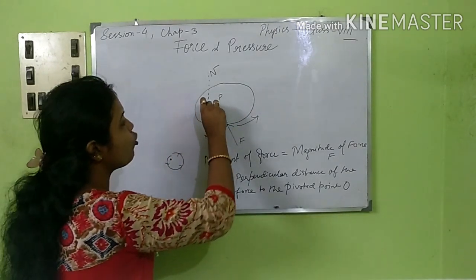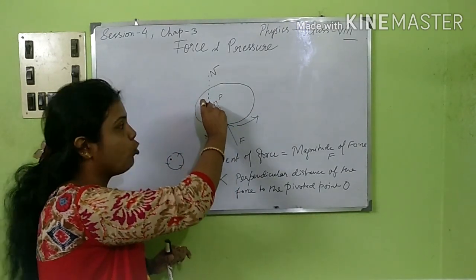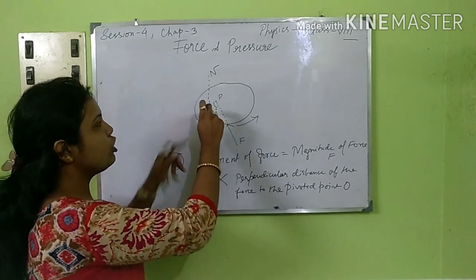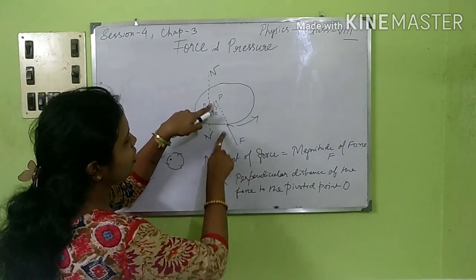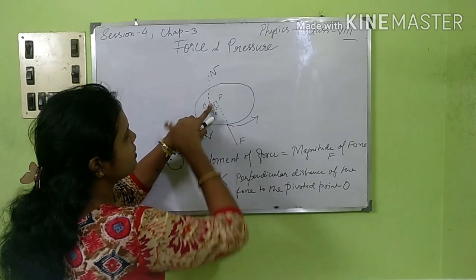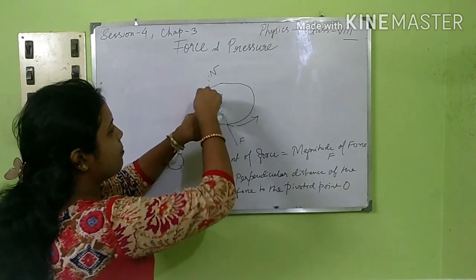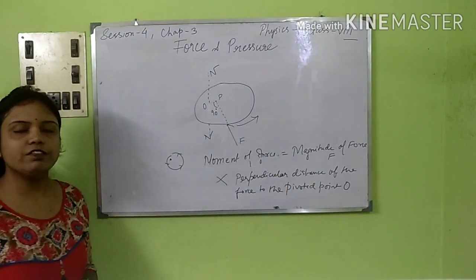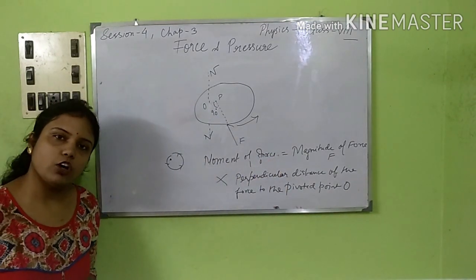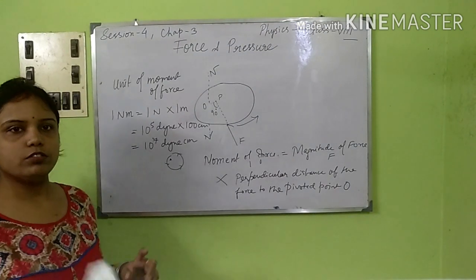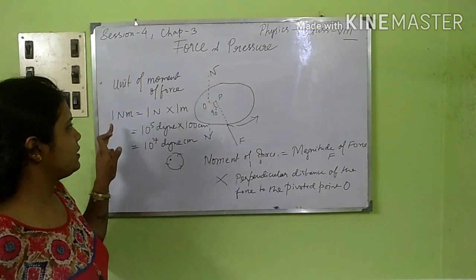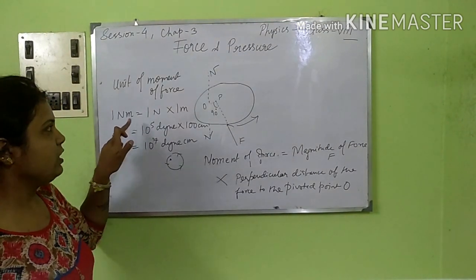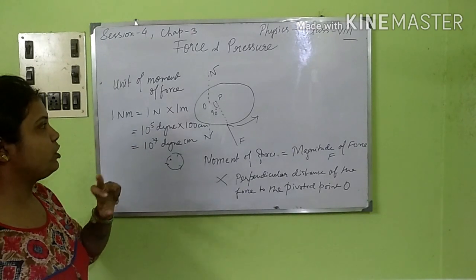This is a particular hole that you can consider, this O, a pivoted point, about which the body moves whenever you put a force. Then we calculate the moment of force. Got it? Next, just see the unit of moment of force: 1 Newton meter is the unit of moment of force.